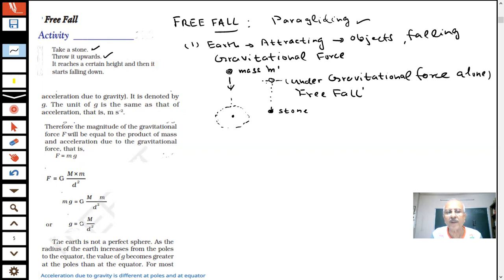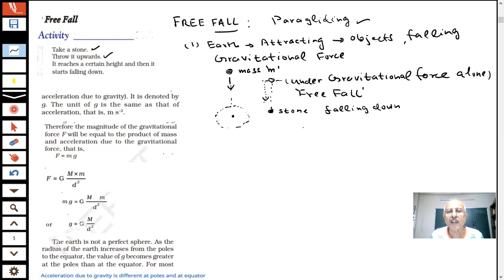You have thrown it with a velocity, and velocity will become zero at this height and then it starts falling back. So the stone rises to a height, stops, and starts falling down. If the only force acting is gravitational force, then it is an example of free fall.